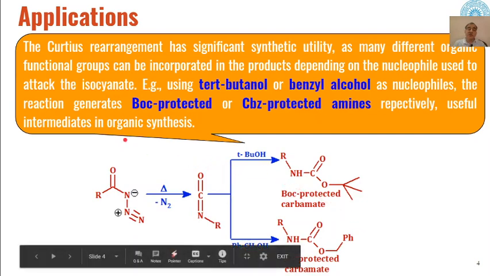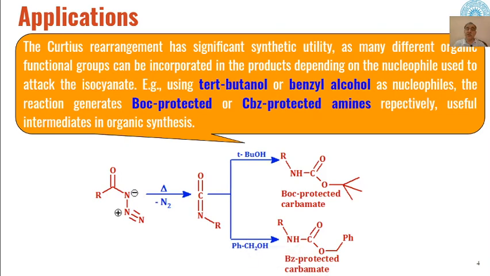Then some applications of Curtius rearrangement. Curtius rearrangement has many applications, and it is used significantly for different types of product formation in terms of drugs and pharmaceuticals. For example, for protection of some functional groups, we can synthesize Boc protected or benzyl protected amines through this Curtius rearrangement.